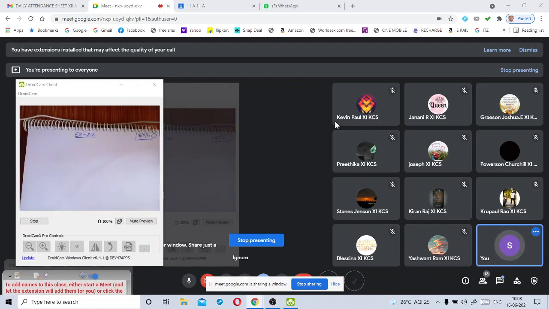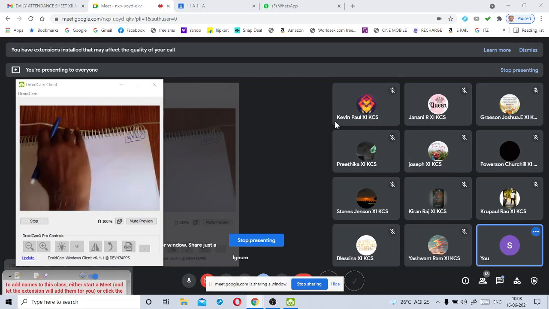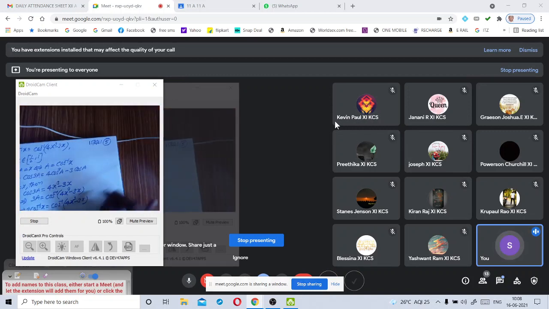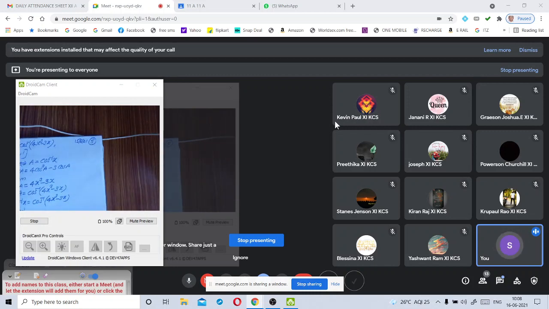And one more thing, whenever you are doing sums related to inverse trigonometric functions, immediately you should write these equations like this. Just I will write here sine inverse of x. Suppose sine inverse of x is equal to theta.